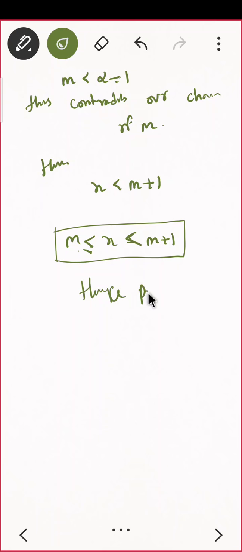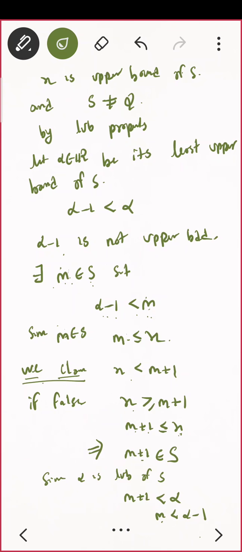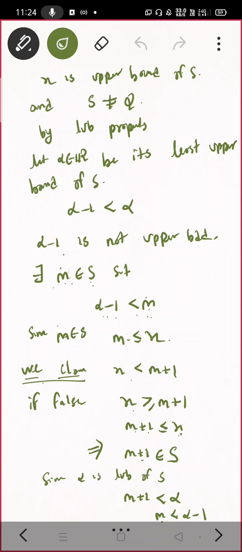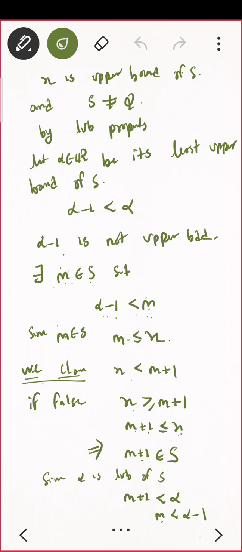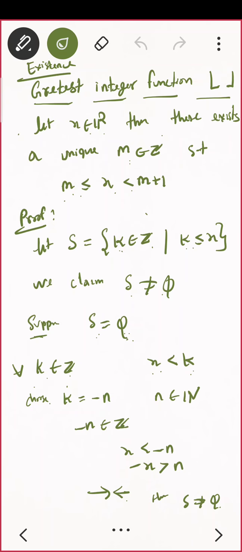Hence proved. Let us go back to the proof once again and then let us see. What was my question? I am given any real number x. I should give an integer m such that m is less than or equal to x, and that is less than m plus 1. This is what I have to prove. This type of proof is called a constructive proof, where I have to construct a set and then prove. You'll see many proofs that depend on constructive proof.